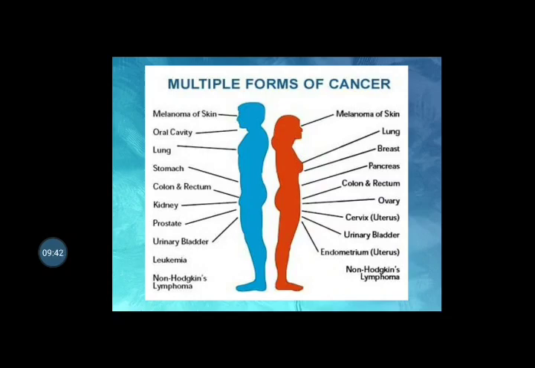So these are the several forms of cancer we have. Generally, if the cancer is located in the tissue surfaces or skin, it is termed carcinoma. If it is located in the connective tissue, it is termed sarcoma. If it is located in the bone marrow, it is termed leukemia. If it is located in the lymphatic system, it is termed lymphoma or myeloma. And we have several other forms of cancer based on its location.